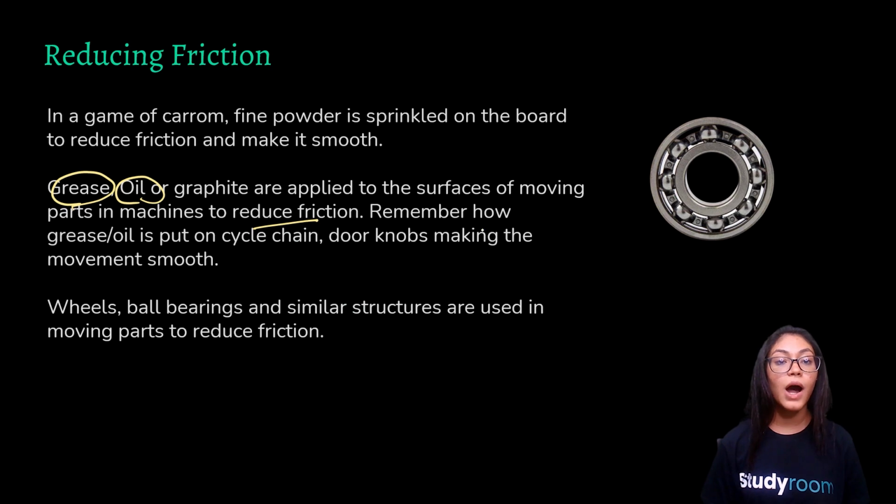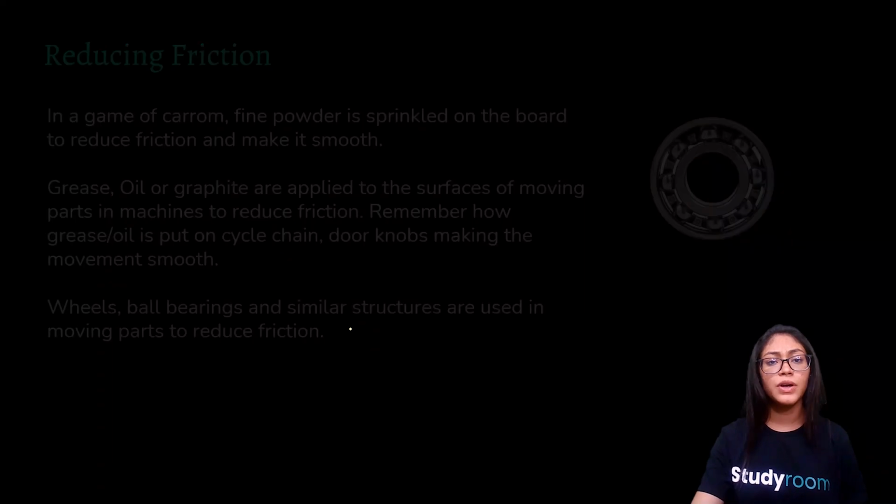Now remember how grease or oil is put on a cycle chain. You must obviously be riding a cycle. So you must have observed again and again that you have to put grease or oil on your cycle chain. Why do you do this? You do this to reduce friction so it does not wear out over time. Now wheels, ball bearings and similar structures are used in moving parts to reduce friction. Right? It is simple enough.